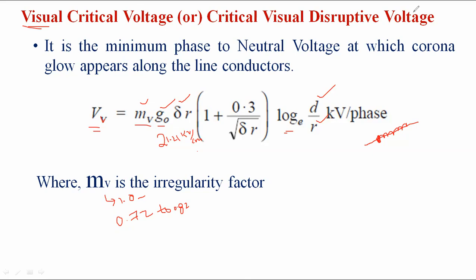This is the visual critical voltage, or simply the critical visual disruptive voltage. And the next topic is power loss due to the corona.